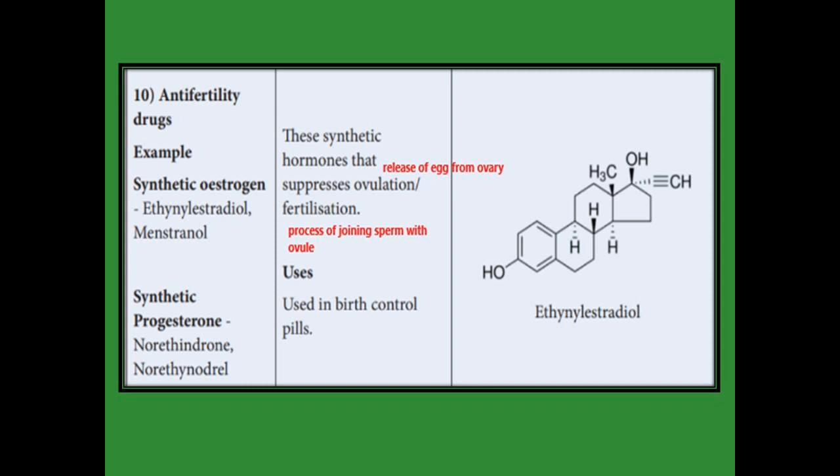What is ovulation? It means the release of an egg from the ovary. And fertilization means the joining of sperm with the ovum. So they are used in birth control pills.